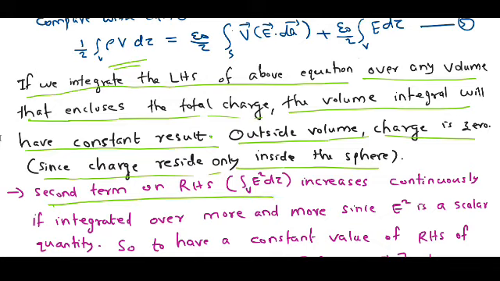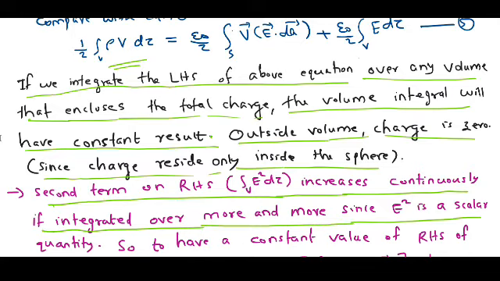The second term on the RHS, that is volume integral E square d tau, increases continuously if integrated over more and more, since E square is a scalar quantity. That is, this term will increase more and more if you do the volume integration, whereas the left hand side term gives a constant result.